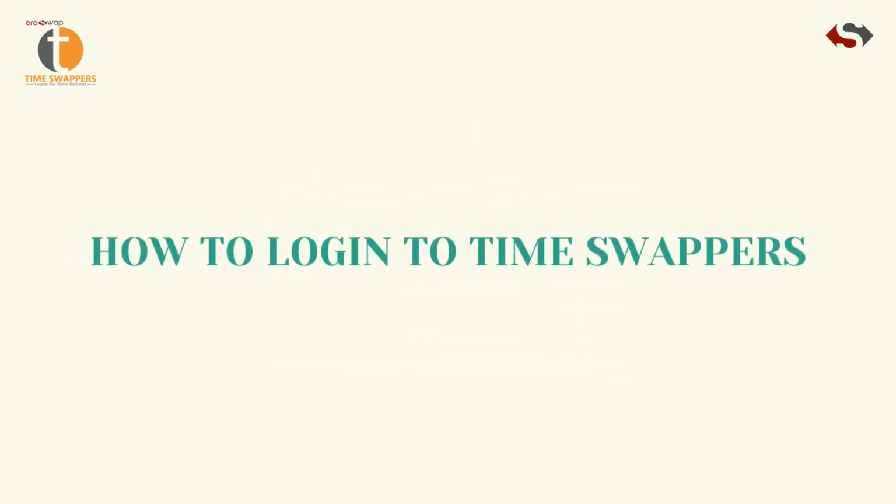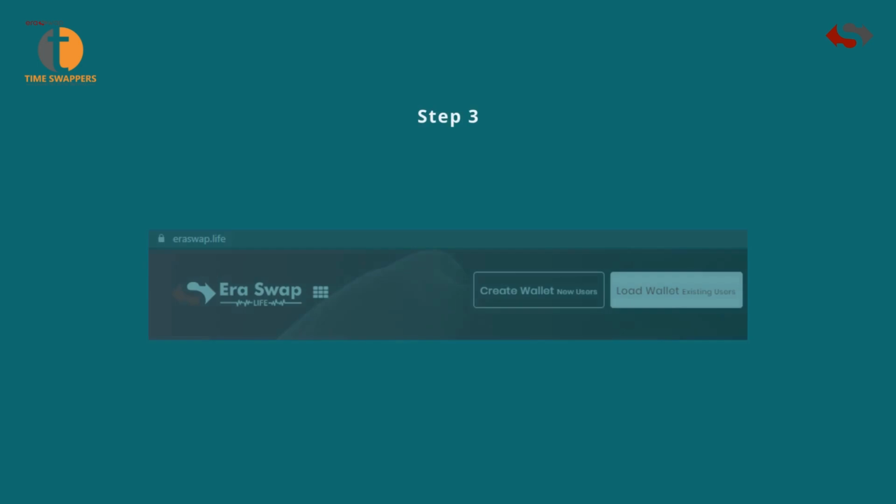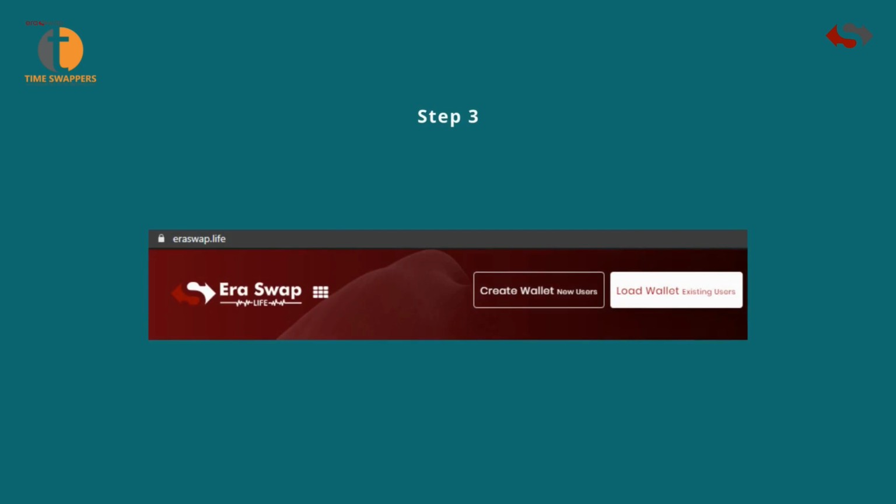How to log into Time Swappers. Step 1, click on the Connect to Wallet button, and choose Eraswap Life. Step 2, you'll be redirected to Eraswap Life, click on Load Wallet, choose anyone: key store file, access through mnemonic, or private key. If you don't have an Eraswap Wallet, you can create it.